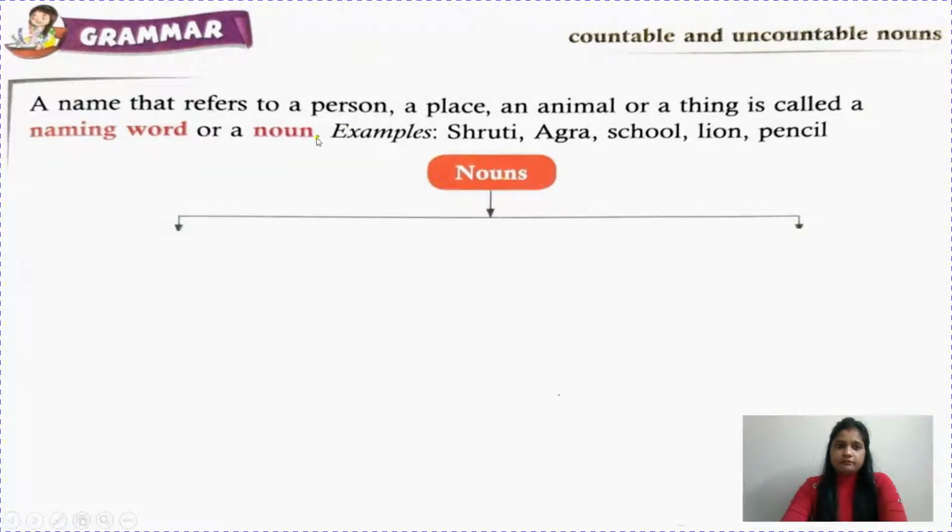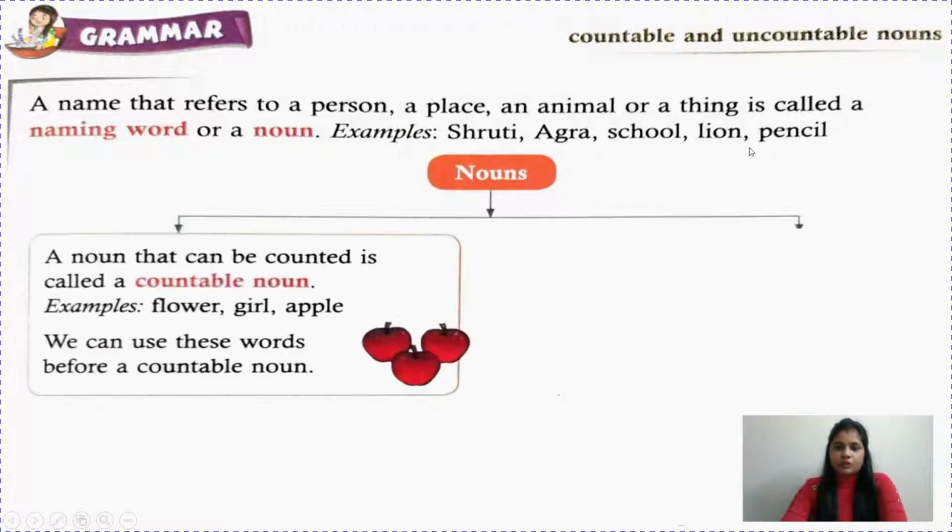A noun that refers to a person, a place, an animal or a thing is called a naming word or a noun. Children, when you were in class 1 or 2, you were learning like this: a noun is a naming word. But now you have to learn a noun is the name of a person, place, animal or thing. Examples are given here: Shruti, Agra, school, lion and pencil. So nouns can be divided into two parts.